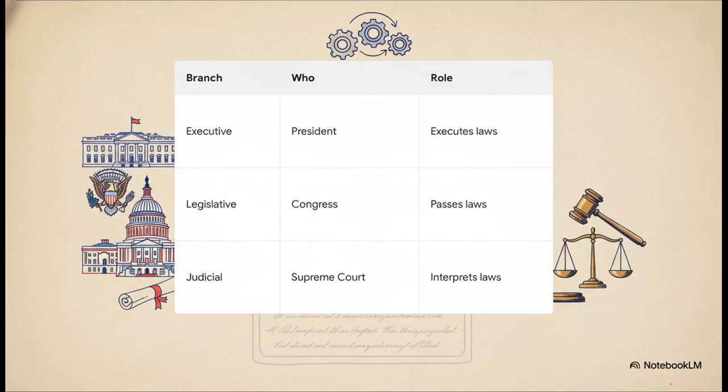And this brilliantly illustrates exactly how that power is divided. We've got the 3 main teams side by side here. The executive branch, led by the president, they execute and enforce the laws. But they can't just make them up. That is the legislative branch's job. Congress acts as the writers. And finally, the judicial branch, headed by the Supreme Court, is essentially the ultimate referee, making sure everything aligns with the Constitution. It's a giant balancing act. If one team oversteps, the other 2 are specifically authorized to yank them right back.